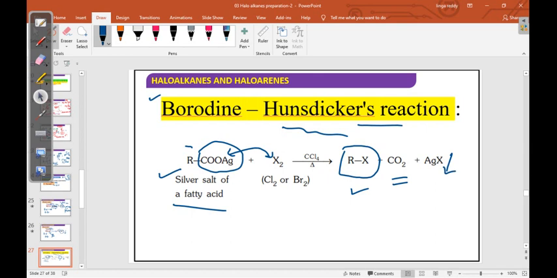Whenever a carboxylic acid salt is there, suppose Na is there, as minus and plus, this metal easily separates. Even in a carboxylic acid, H plus separates. So here also Ag plus separates, which means ionization. So this Ag and halogen immediately form AgX. Then in the next step, carbon dioxide is removed by heating. Then it finally forms the alkyl halide. This method is known as the Hunsdiecker reaction. It is a scientist's name.